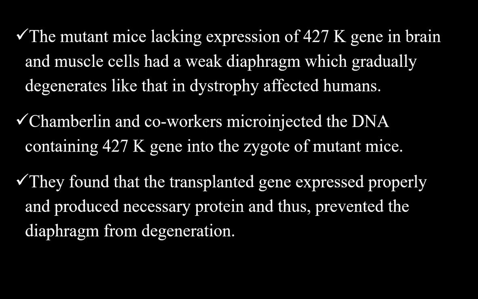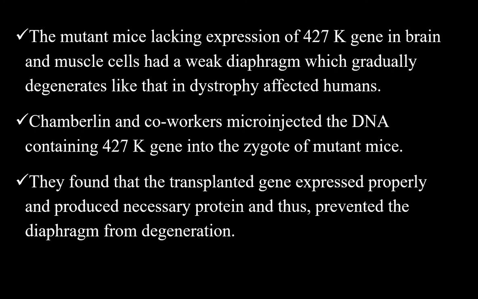The mutant mice lacking expression of the 427K gene in brain and muscle cells had a big diaphragm which gradually degenerated like that in dystrophy-affected human beings. Chamberlain and co-workers microinjected the DNA containing the 427K gene into the zygote of the mutant mice.